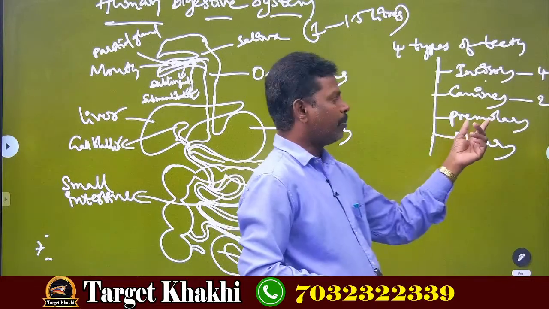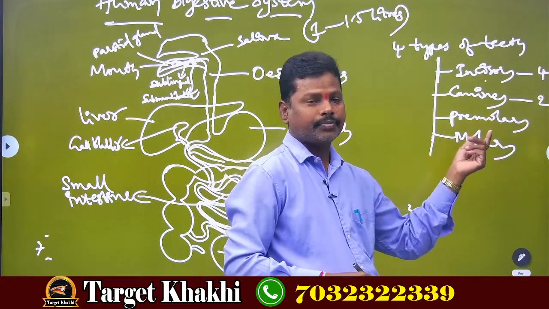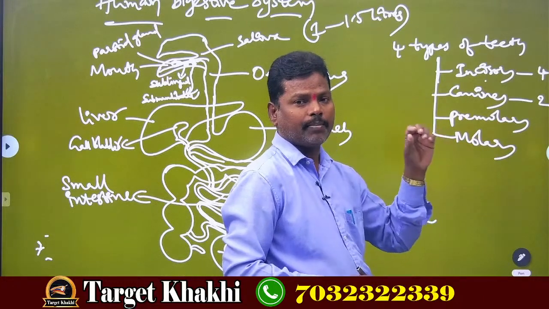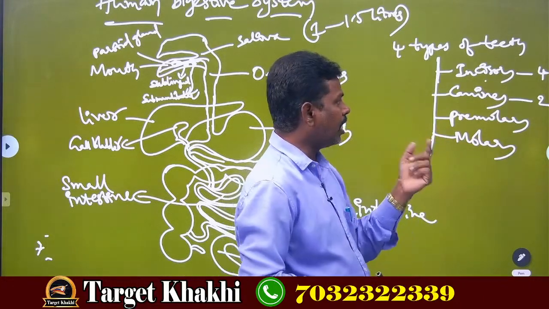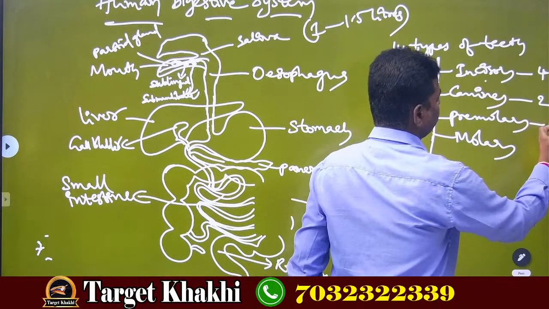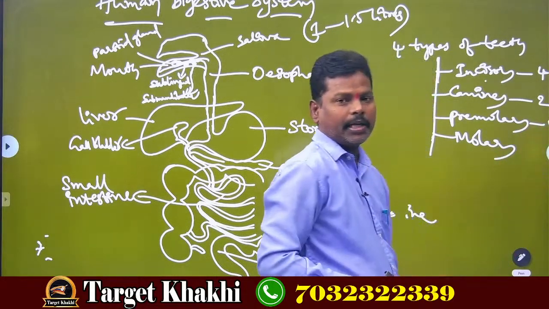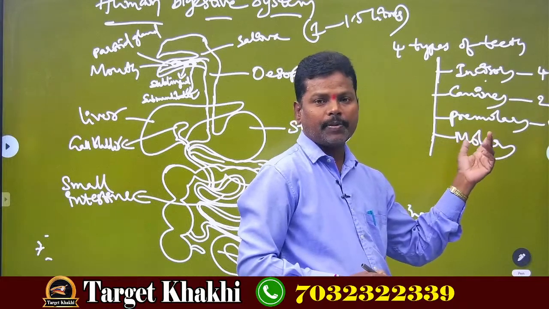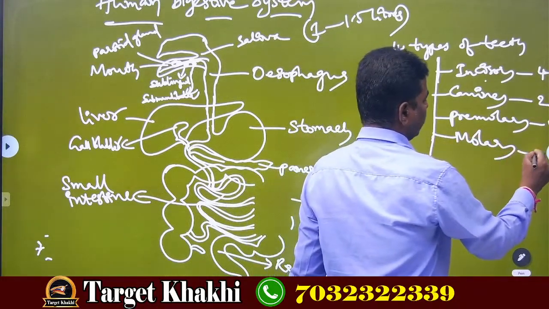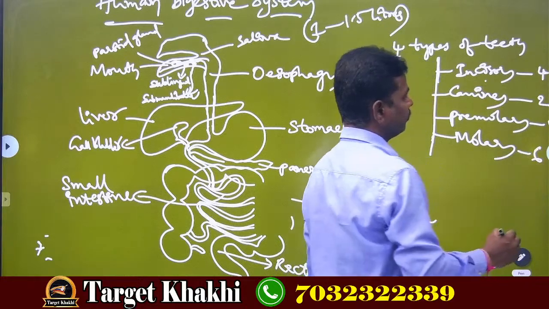Next, premolars are present inside the mouth. They are blunt, not sharp, and 4 in number. Next, molars are present behind the premolars. They are 6 in number.